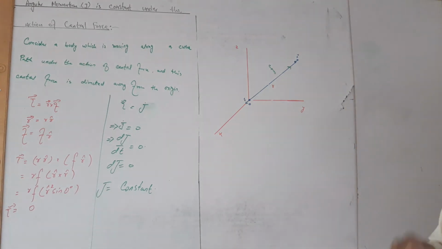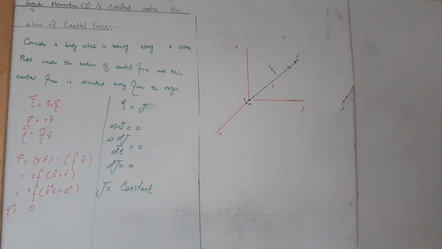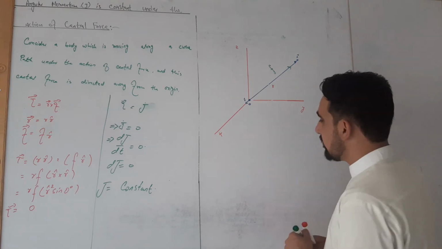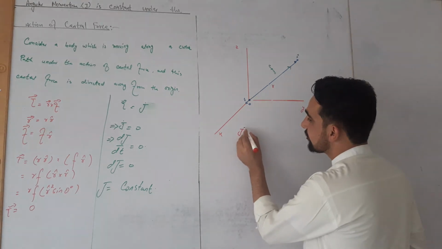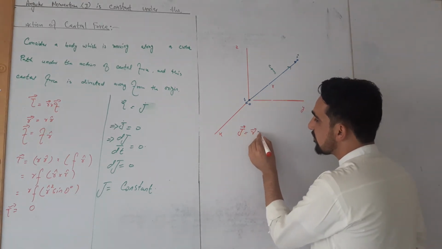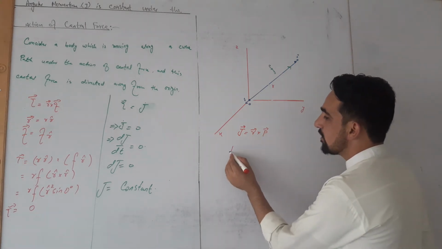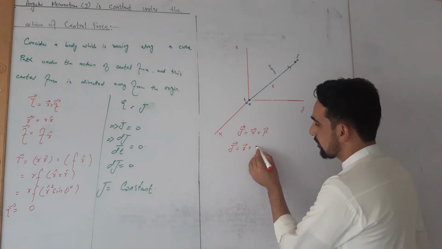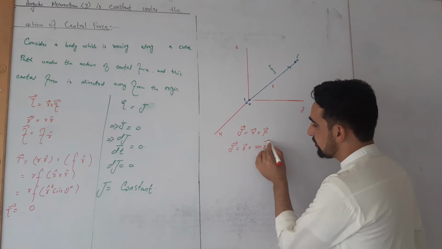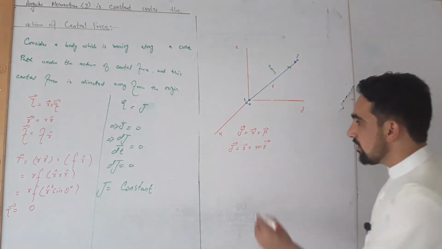Similarly, we can prove that the angular momentum of this system is constant by taking another approach. We know that the angular momentum J by definition is the cross product of position vector and linear momentum p. So we have J is equal to r cross m r dot.